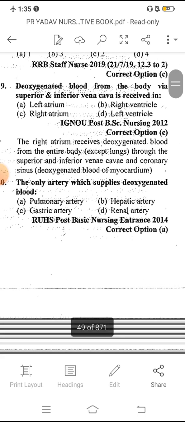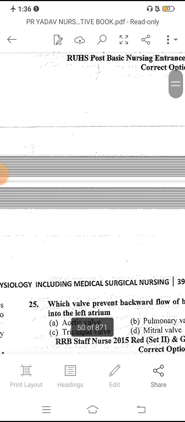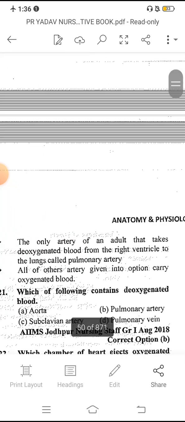The only artery which carries deoxygenated blood is the pulmonary artery. From the right ventricle, the pulmonary artery carries deoxygenated blood. These are all the questions